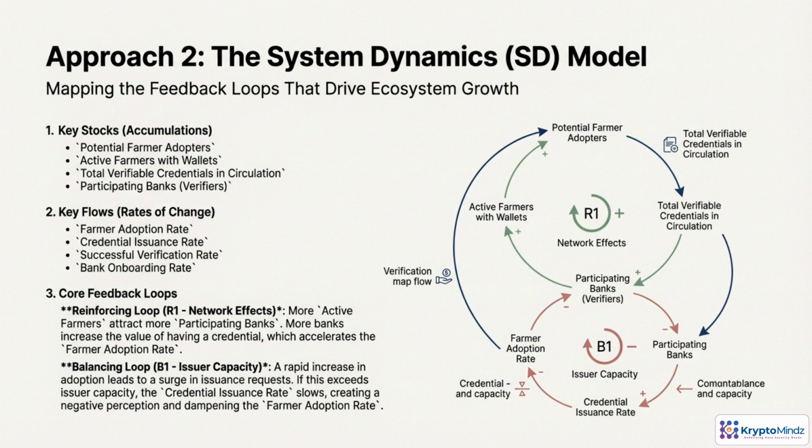Approach 2. The System Dynamics (SD) model. Shifting to the SD model, we map the feedback loops driving the ecosystem. We track stocks, such as the total number of active farmers with wallets. We observe a reinforcing loop, R1, where more active farmers attract more banks, which in turn increases the value of the credentials, accelerating the farmer adoption rate even further.